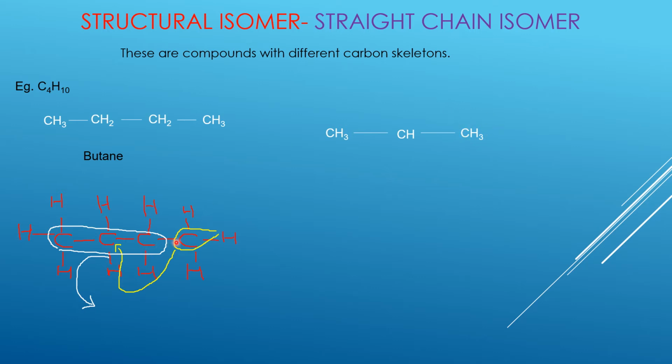This carbon will go to the second one. So we will have CH3. Now you can see the structure has changed. We have created a straight chain isomer where the molecular formula is the same but the structural formula is different. So how are we going to name such an organic compound? The first thing we do is identify our parent chain.